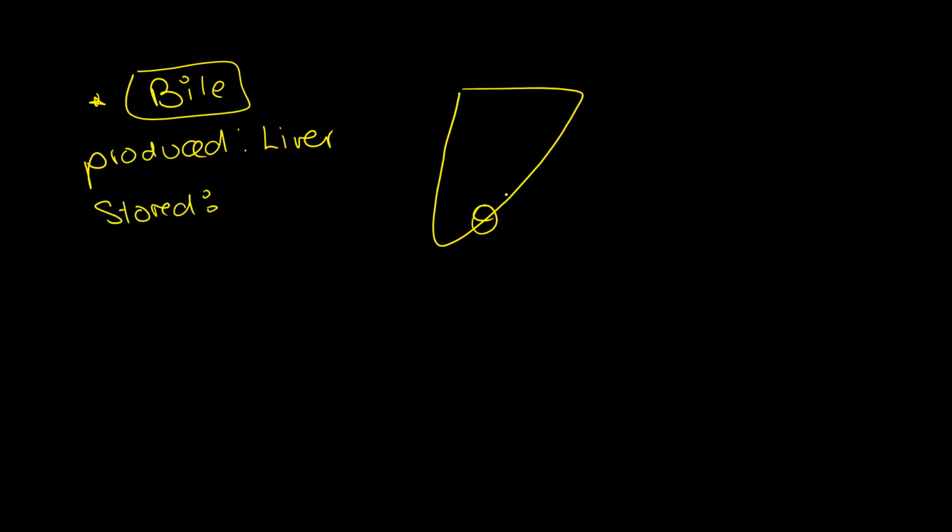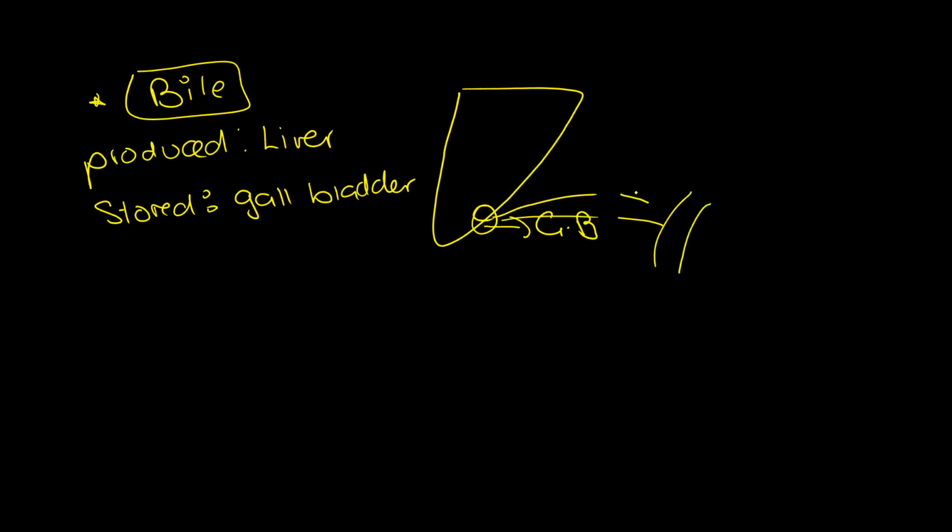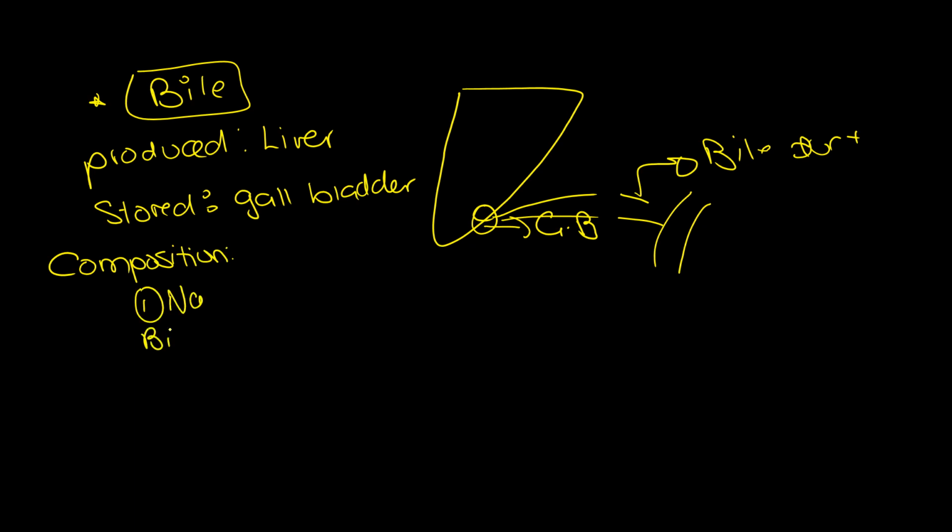And this small organ just below the liver is the gallbladder, where bile is stored. Who will carry the bile from the liver or from the gallbladder to the duodenum? The bile duct. Excellent. Now, what is the composition of the bile? The bile is made up of what? Two things. Sodium bicarbonate. Excellent. And bile salts. Each one has a different function.